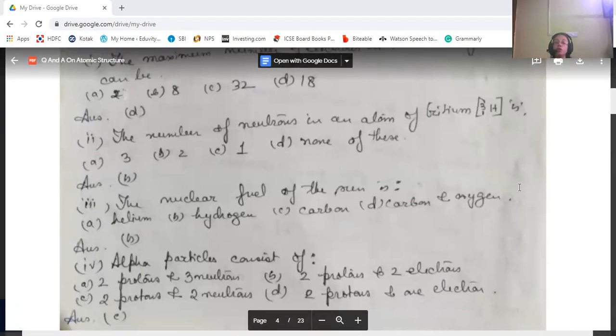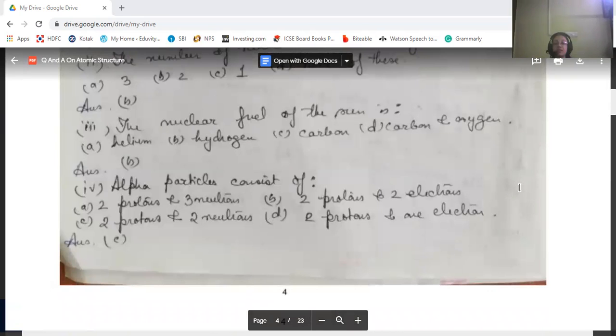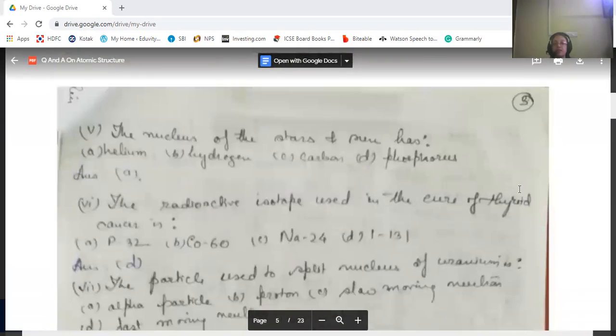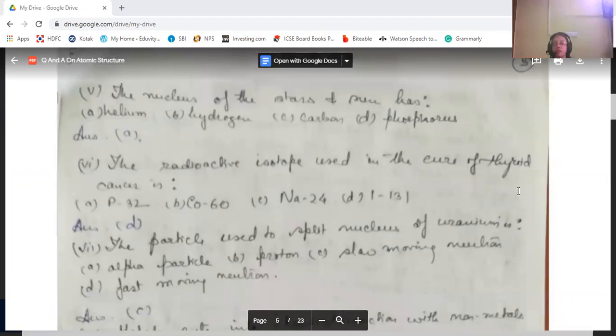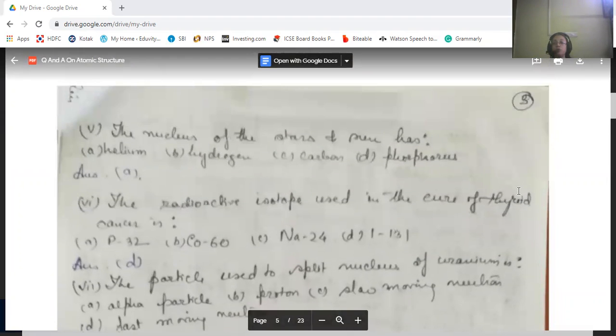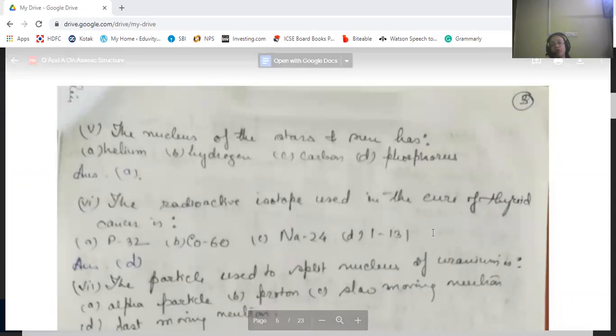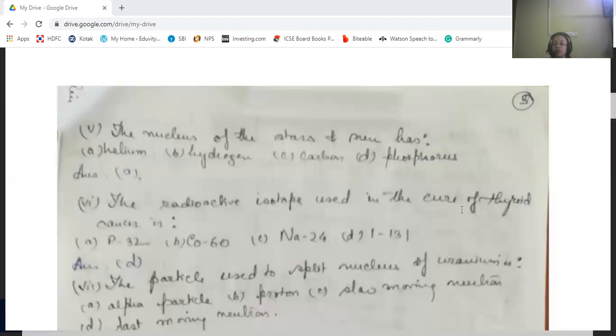Then the nuclear fuel of the sun is hydrogen. Alpha particles consist of 2 protons and 2 neutrons. Next, the nucleus of the stars and the sun has helium. The radioactive isotope used in the cure of thyroid cancer is D, I-131, iodine. It's an isotope of iodine.